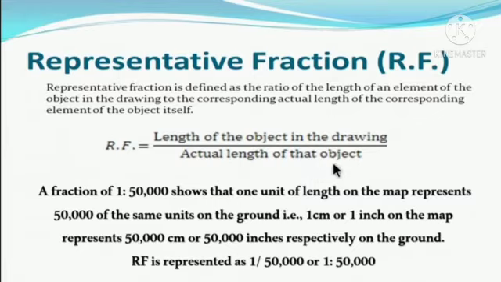RF is equal to the length of the object in the drawing divided by the actual length of the object. So representative fraction is defined as the ratio of the length of an element of the object in the drawing to the corresponding actual length of the element of the object itself.